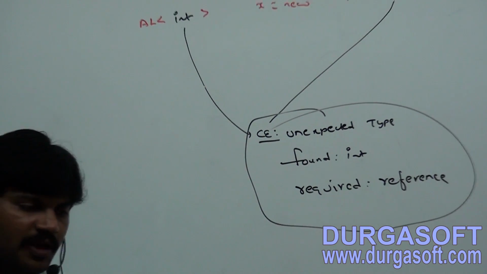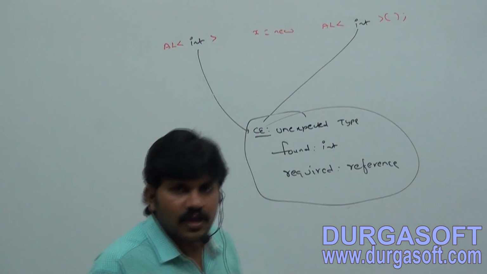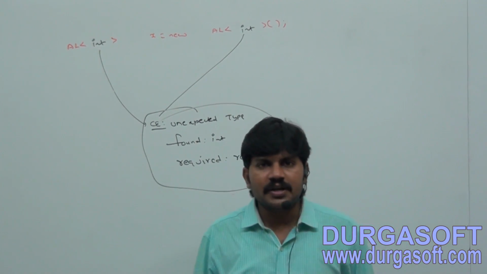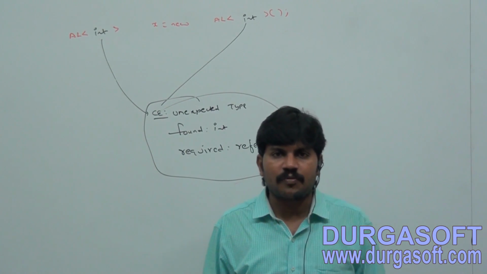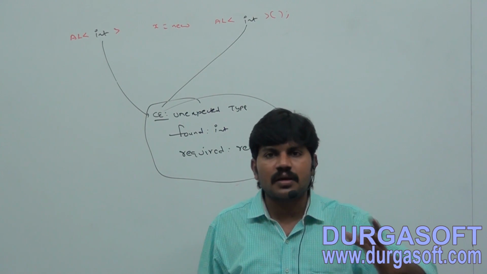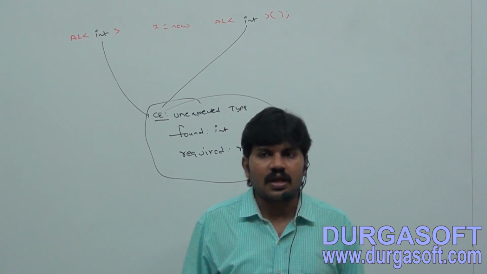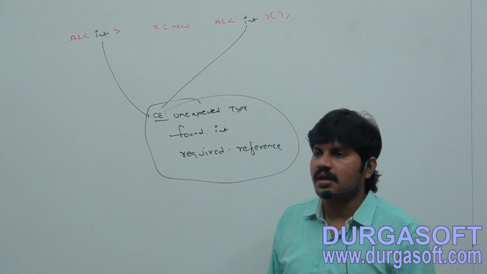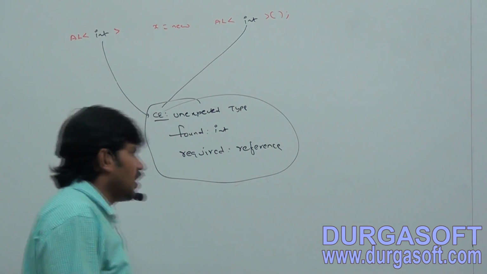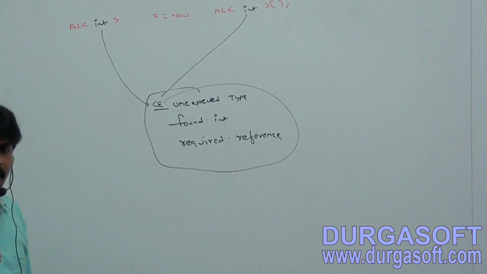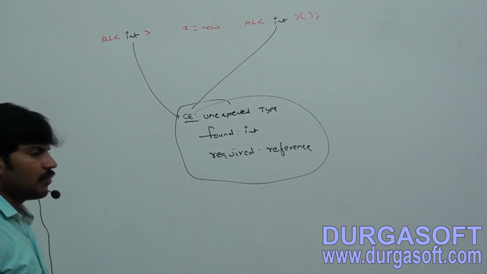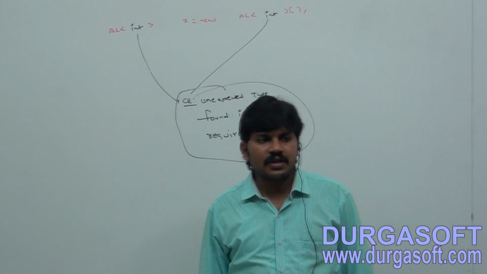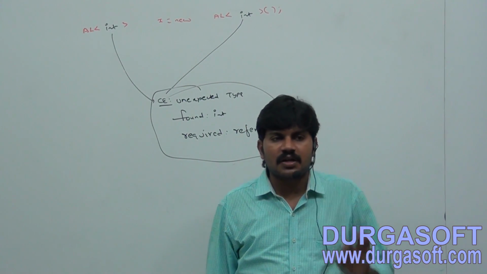Conclusion 2: for the type parameter we can provide any class or interface name but not primitives.